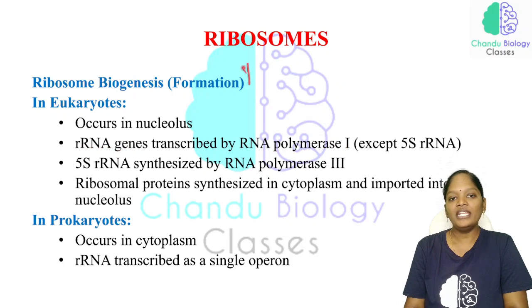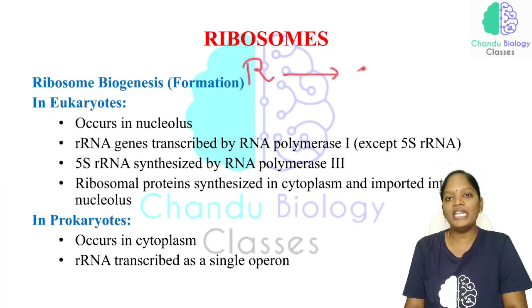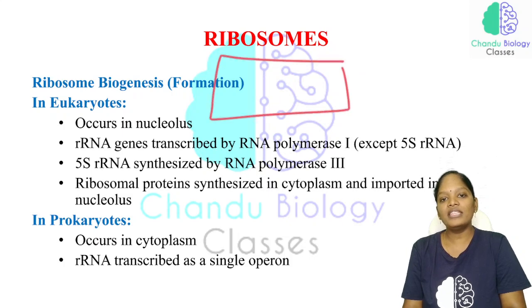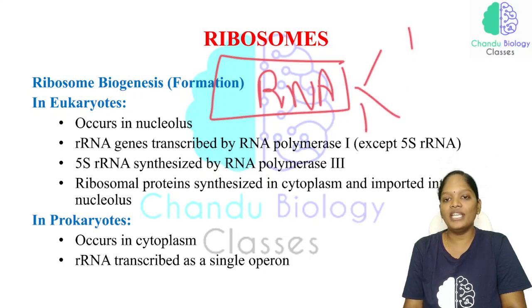We have studied in replication, when the DNA is replicated to another DNA, DNA polymerase is very important for that process. In transcription, we have RNA synthesis from the DNA, and for this RNA synthesis, RNA polymerase is very important. And among RNA polymerases, we have three types: RNA polymerase 1, RNA polymerase 2, RNA polymerase 3.